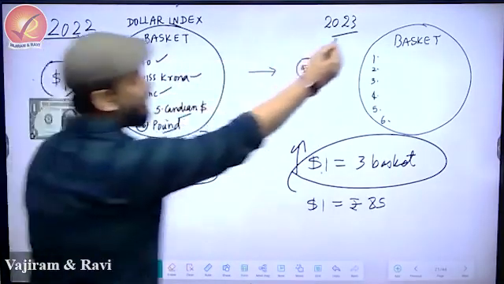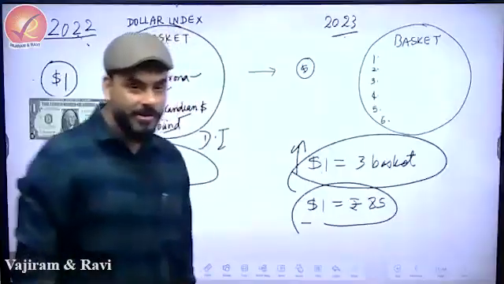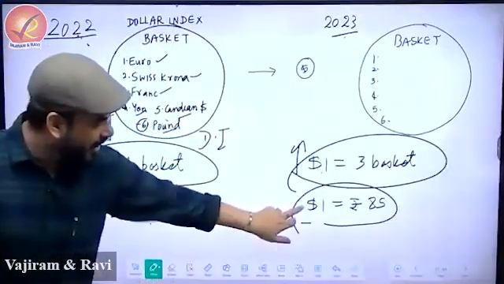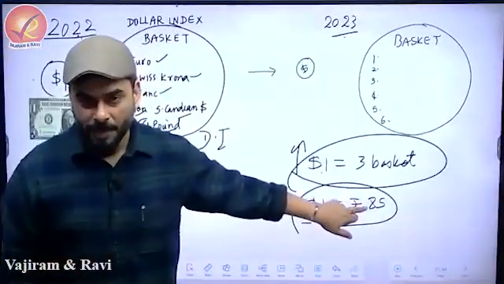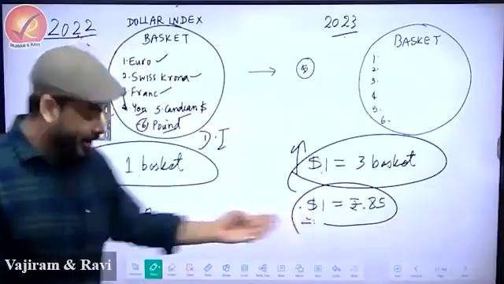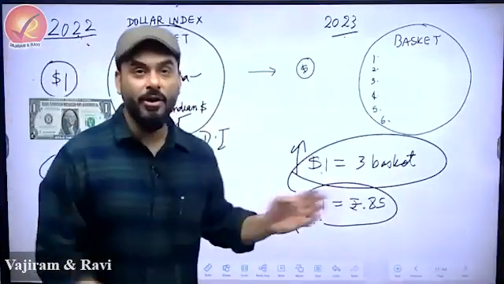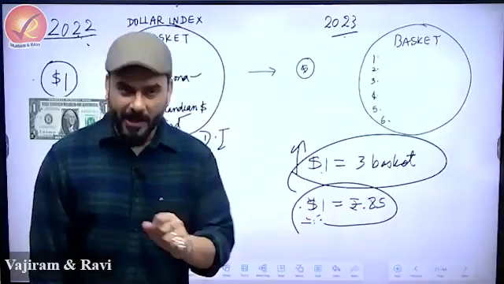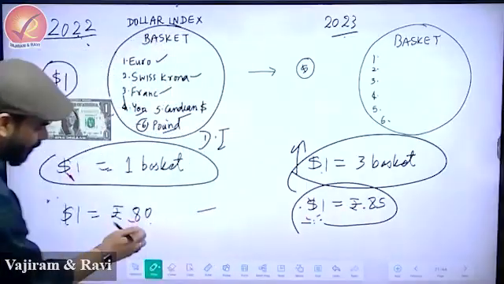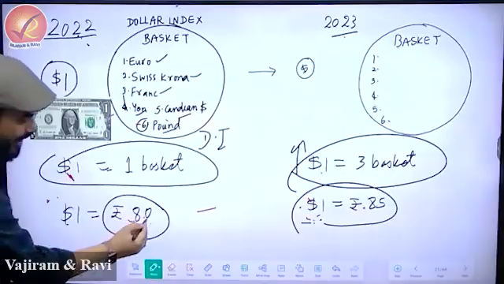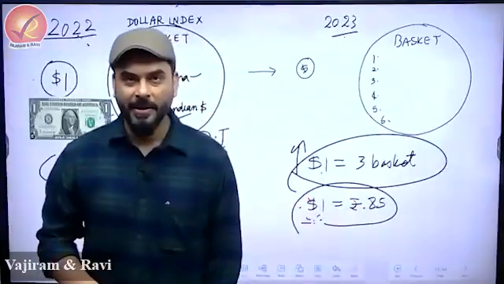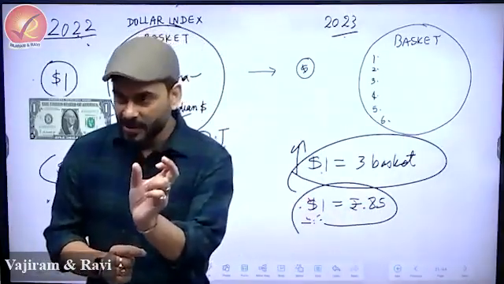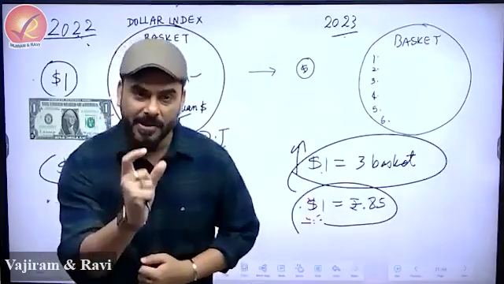2022, 2023, $1 is 85 rupees. So the dollar has become stronger again, and the rupee too. It's visible. Earlier $1 was 80 rupees, now for $1 you need 85 rupees. Dollar is stronger, rupee is weaker. So India said, let us calculate the percentage change. From 80, it became 85, so an absolute increase of 5 rupees. India calculated the percentage change.